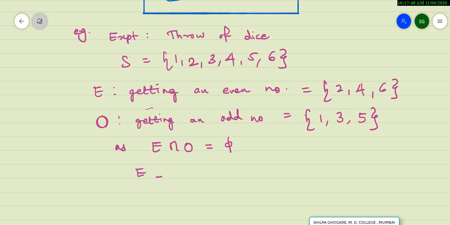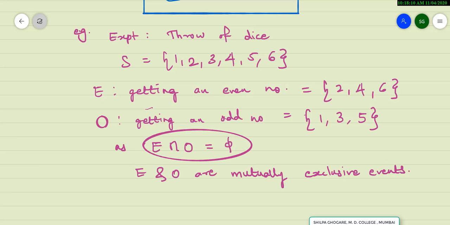E and O are mutually exclusive events. So same example is actually used, बट यहाँ पे अलग है थोड़ा. ये जो part है ना यहाँ पे थोड़ा अलग हो गया कि E intersection O empty है, इसलिए ये दोनों क्या है, ये है mutually exclusive event.